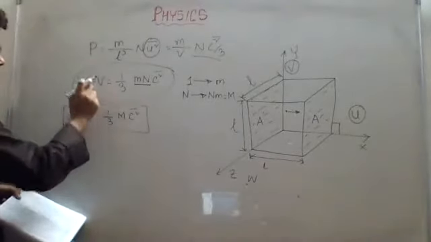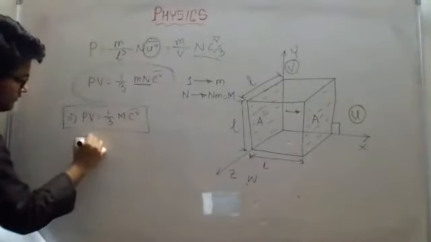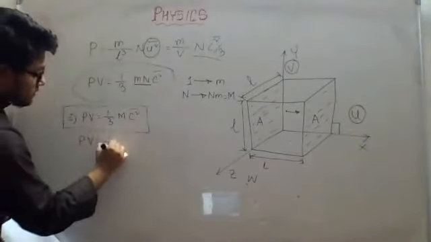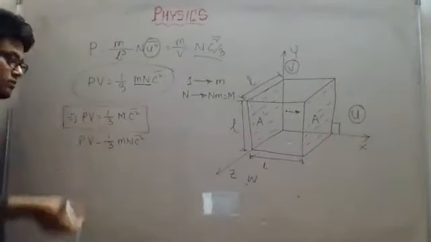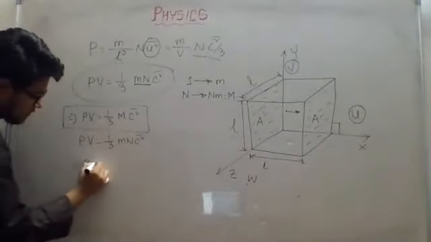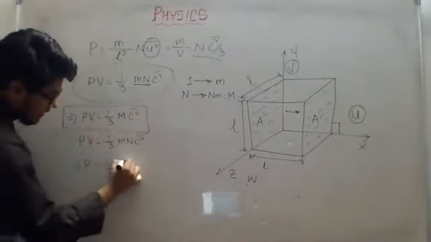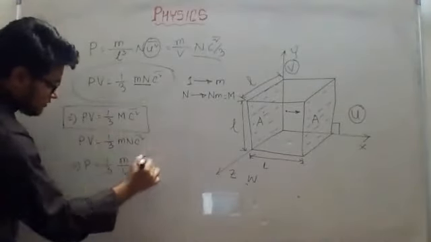We will come back to this equation. I will write again PV equal to 1/3 m n c square bar. Now we will be giving different faces to the same equation. I will show you a different form of the same equation. If I take V to the denominator, then P will be equal to 1/3 m n by V. I am writing V under m n for a special reason, I will tell you.